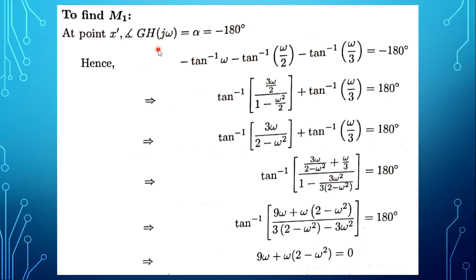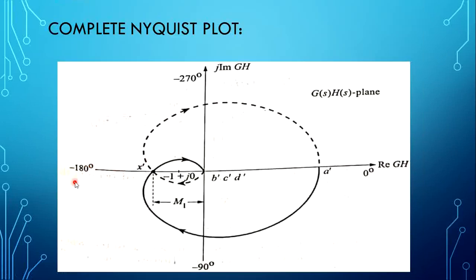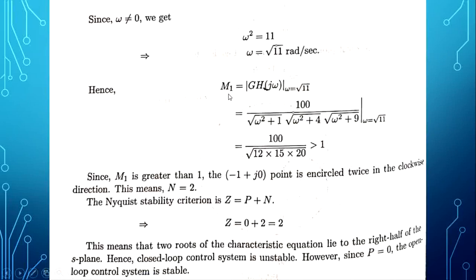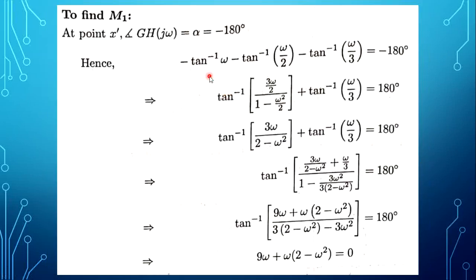Now, to calculate that x dash point, that x dash point is at the minus 180 degree line. So we take the angle value and equate it to minus 180 degree.